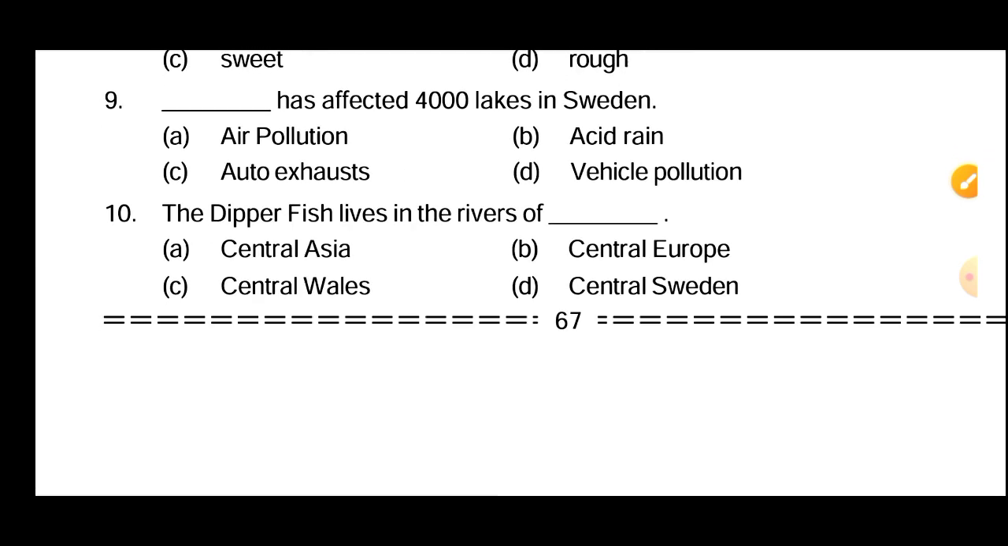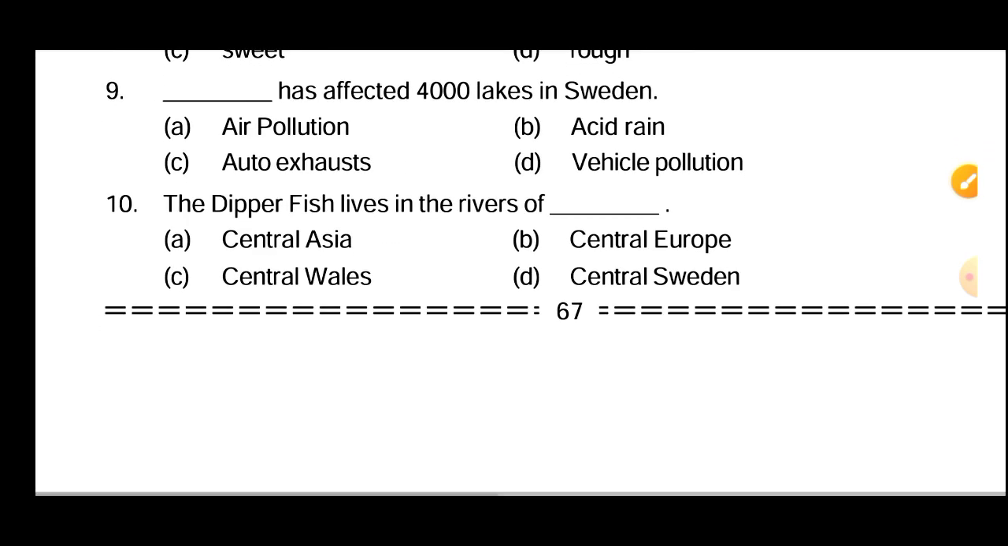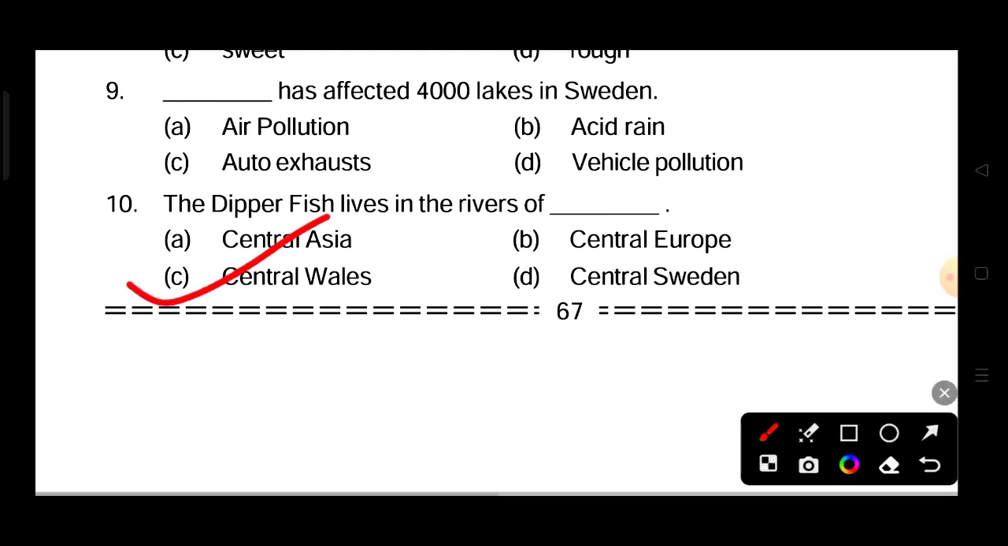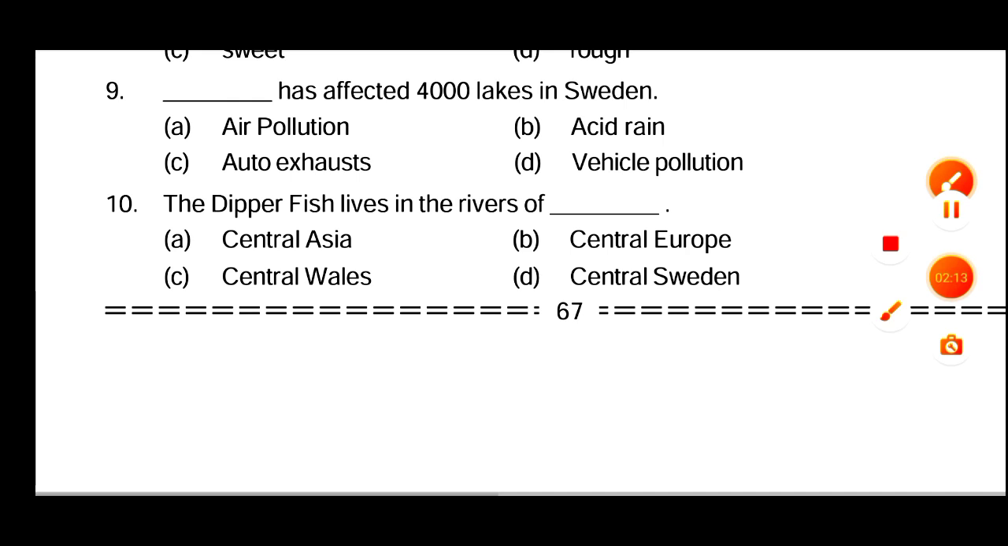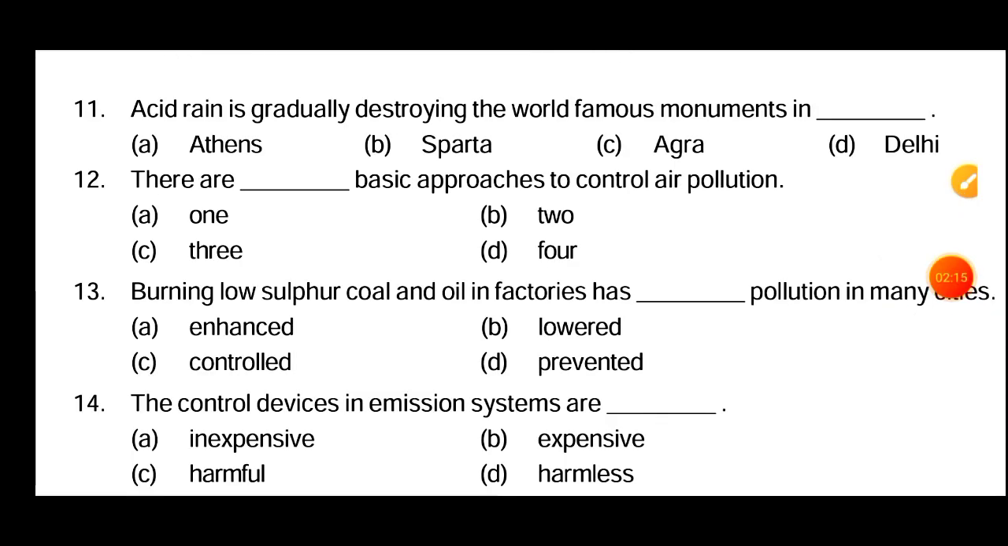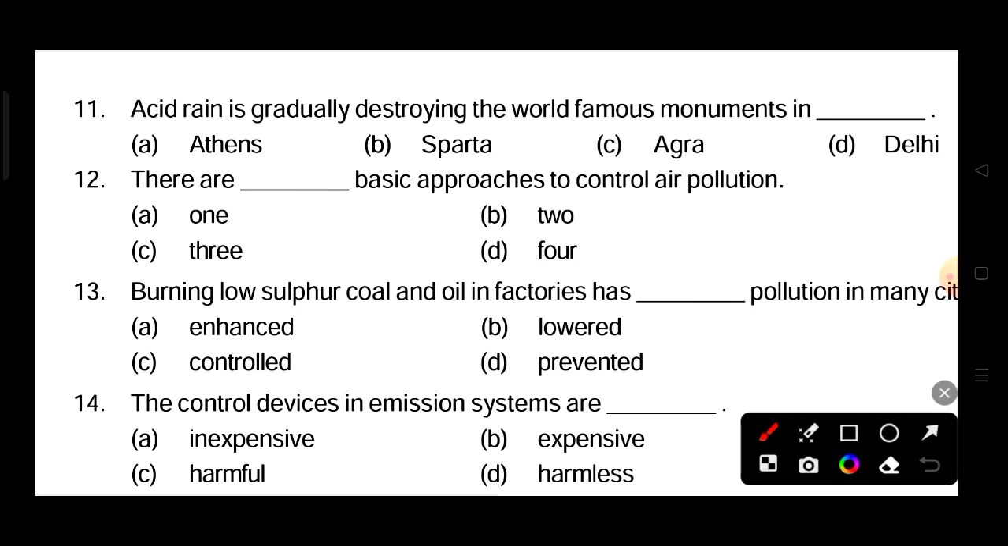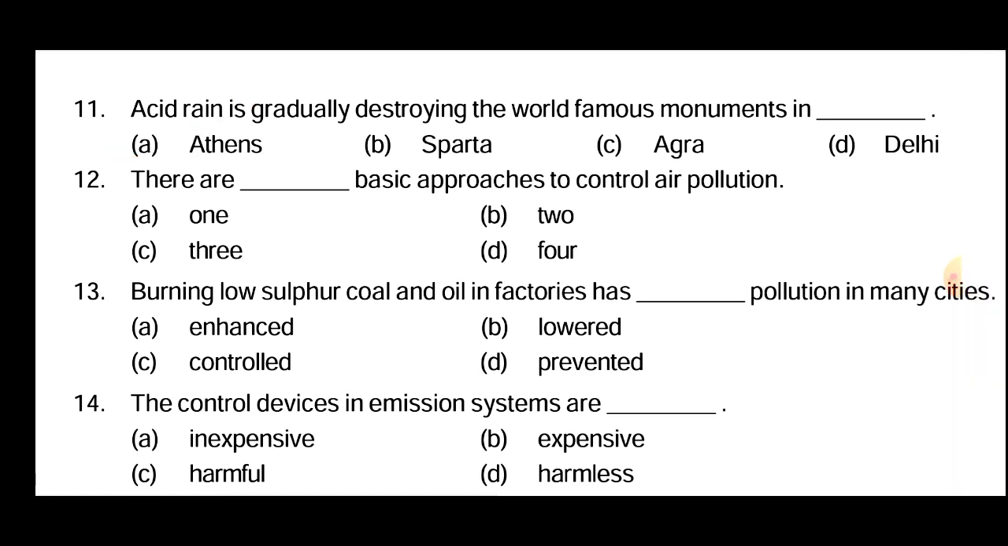Due to acid rain, the 4,000 lakes in Sweden are affected. Next question number 10. The dex fish live in the river of Central Wales. The answer is Central Wales. Next question. Acid rain is gradually destroying the world famous monuments in Athens. So the option is Athens.